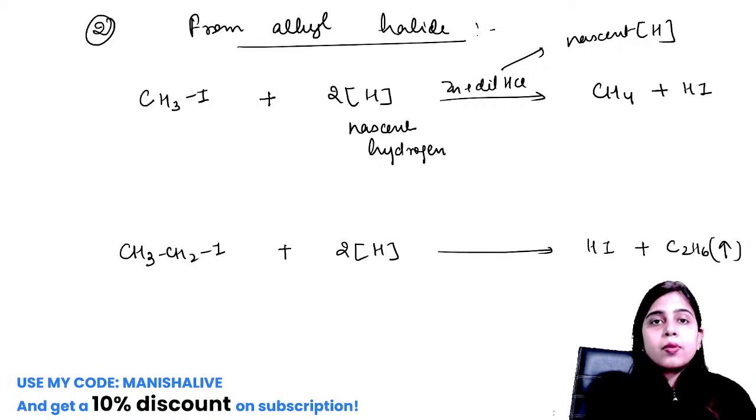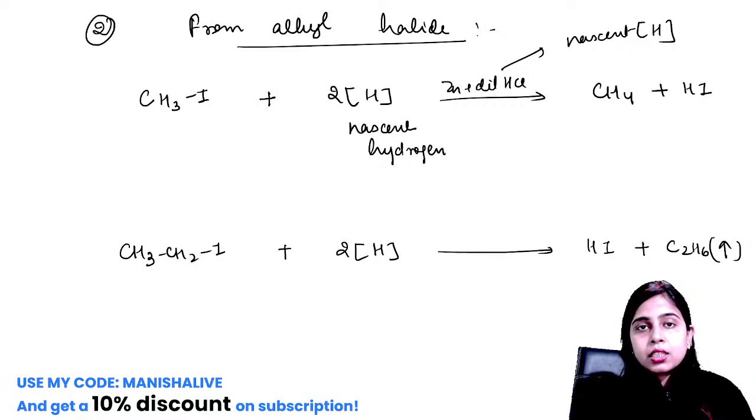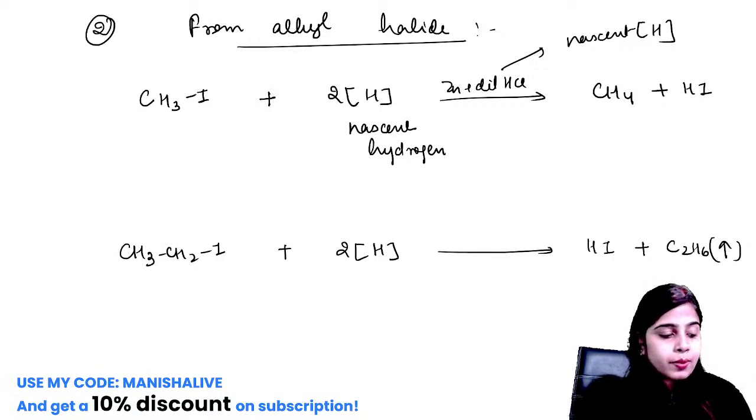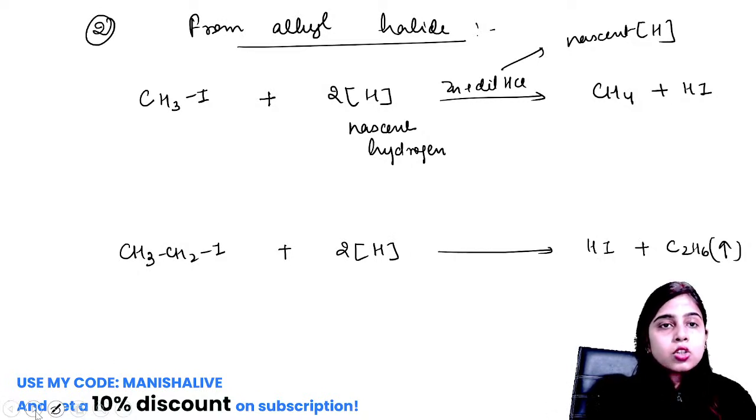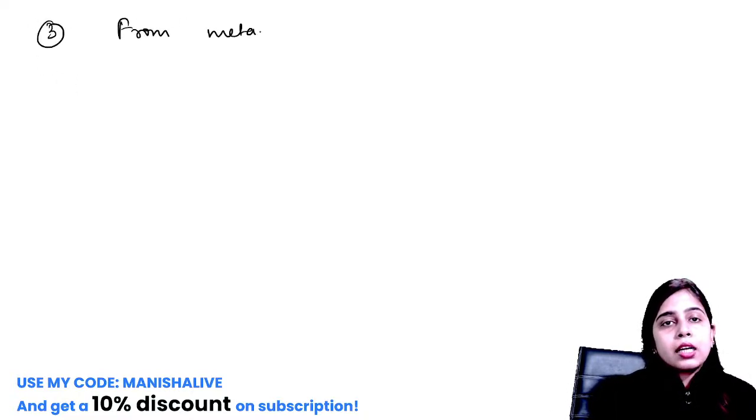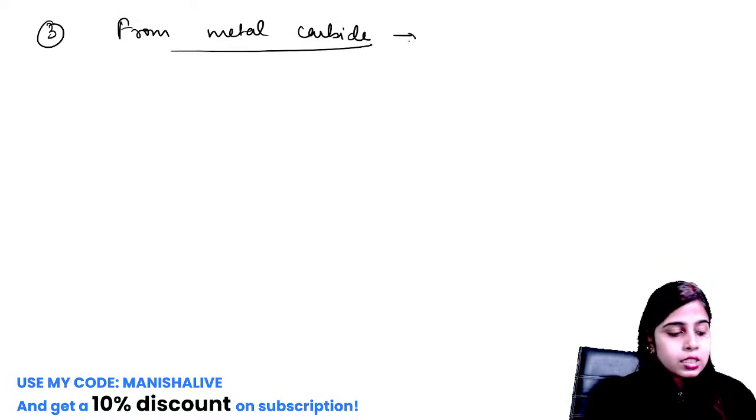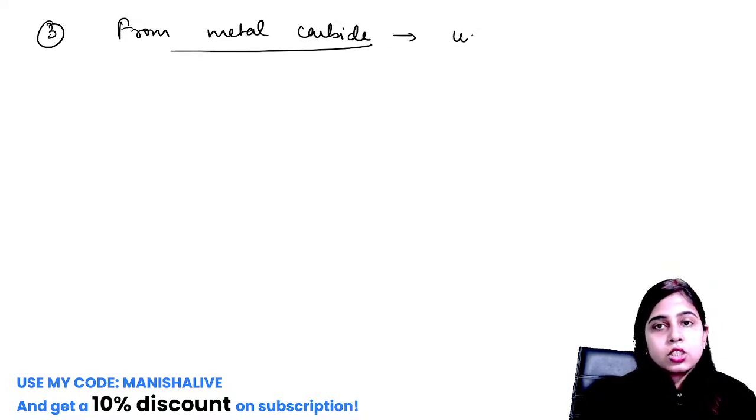Now we will study one particular method for methane and one particular method of preparation for ethane. So first method is from metal carbide. We can use metal carbides to prepare methane only.